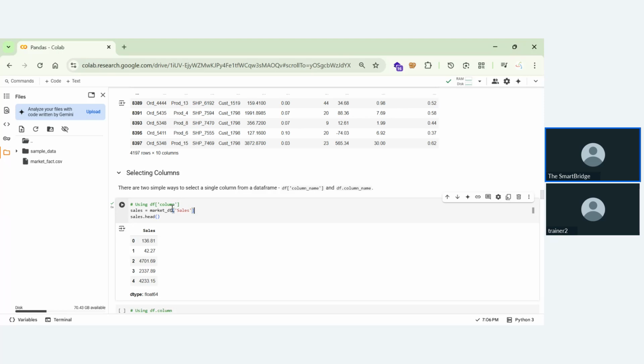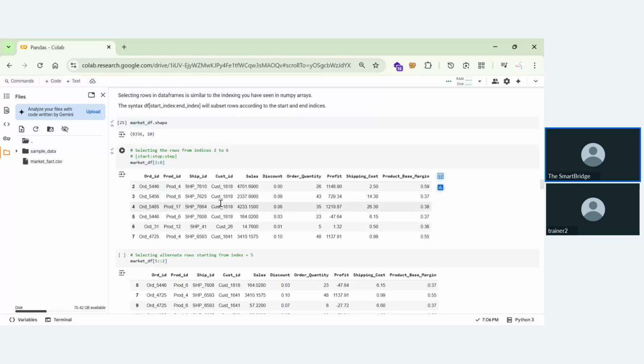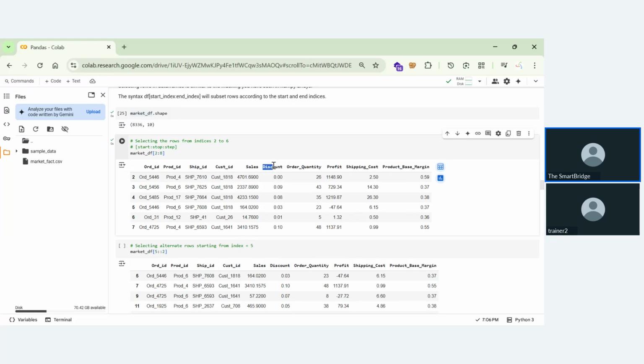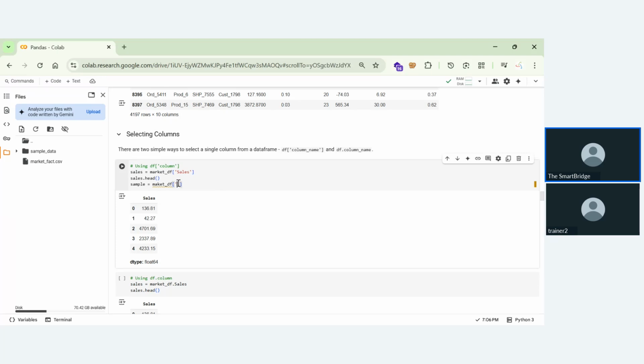In this, you can see that if I give sample is equal to market underscore data frame of, let me give another one. As I have sales, I'll give discount. Let me just copy this. In discount, I'll give this.